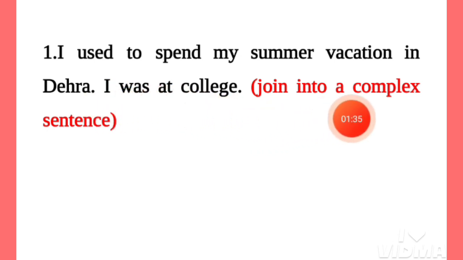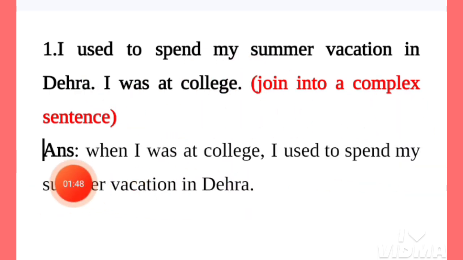And now we have to join these two simple sentences into a complex sentence. This is the joining of the sentence. When I was at college, I used to spend my summer vacation in Dehra. Actually, we know when we have to join two simple sentences or three simple sentences into a complex sentence, we have to use conjunctions, and in that complex sentence there will be one principal clause and one or more than one subordinate clauses.